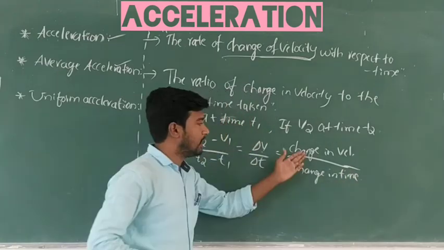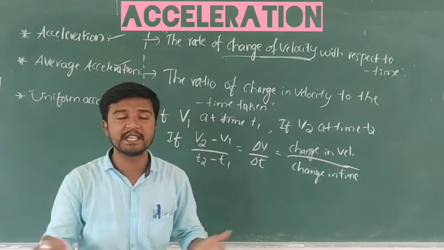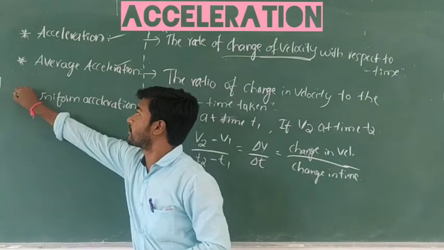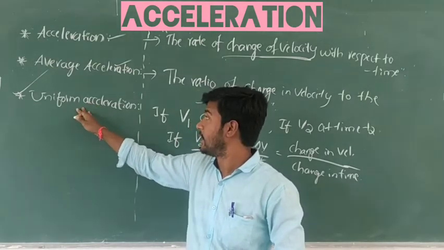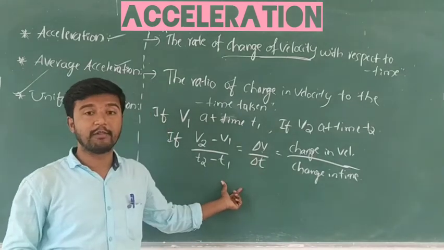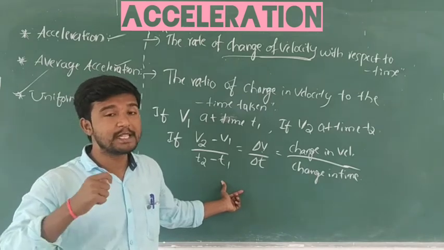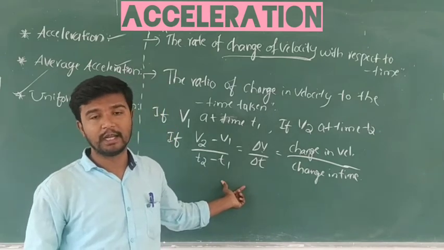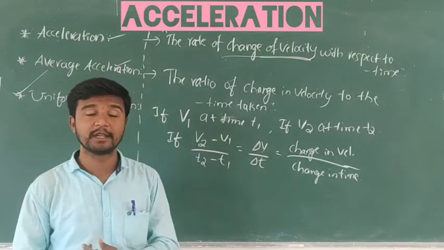Okay. This ratio, the change in velocity per time taken, is known as the average acceleration of a body. Understood? Okay. So next is uniform acceleration. But before that, there is something behind it: acceleration of a body is which kind of quantity? They will ask whether it is a scalar or a vector quantity. Tell me, what about this physical quantity, acceleration?